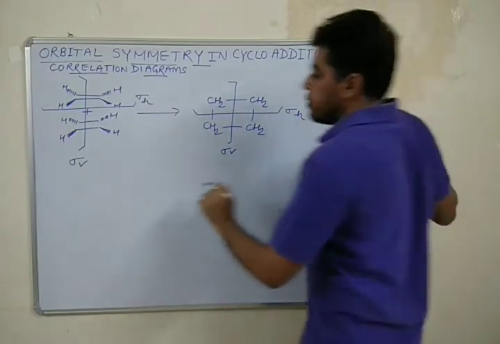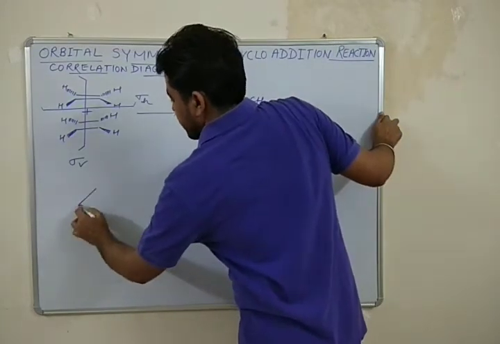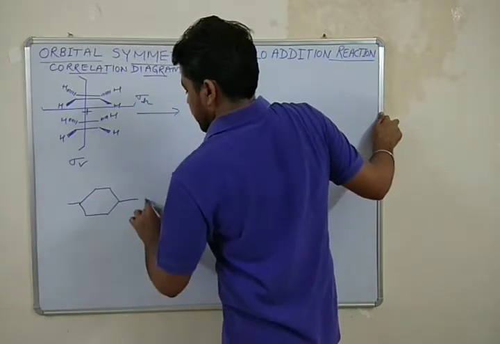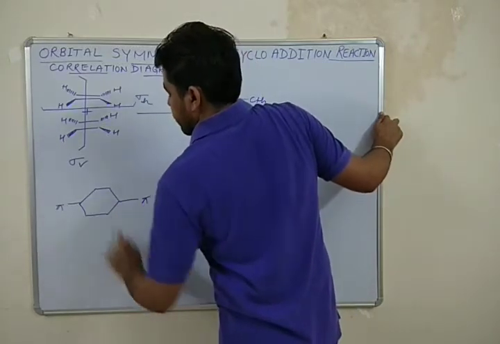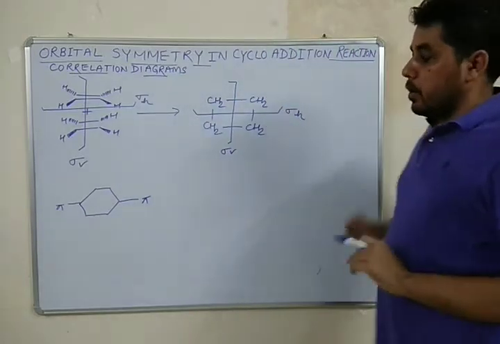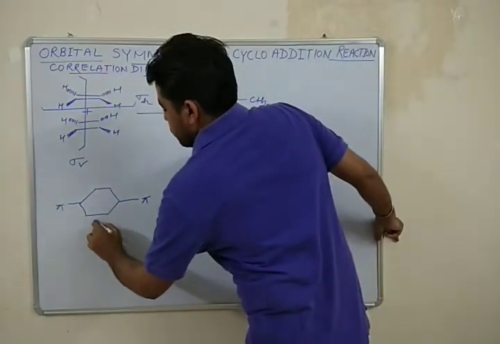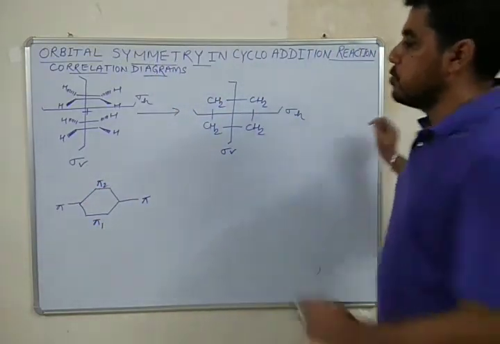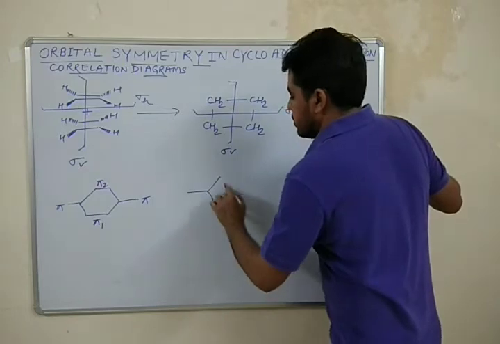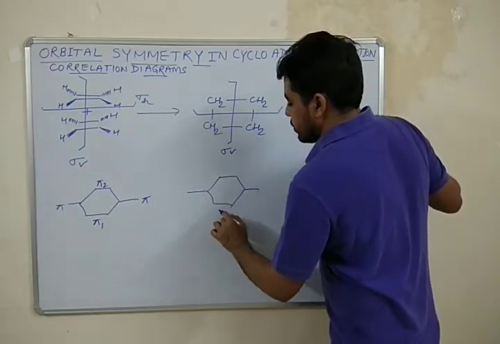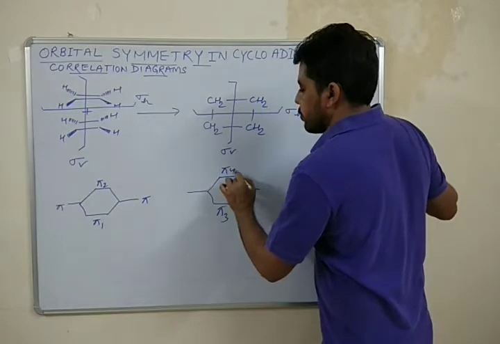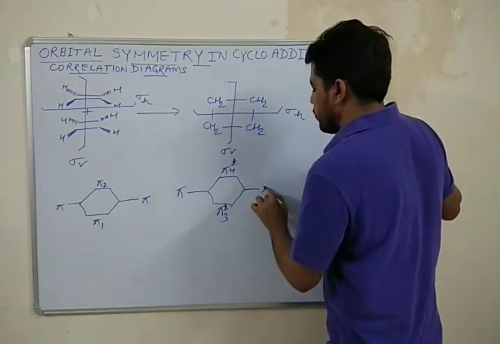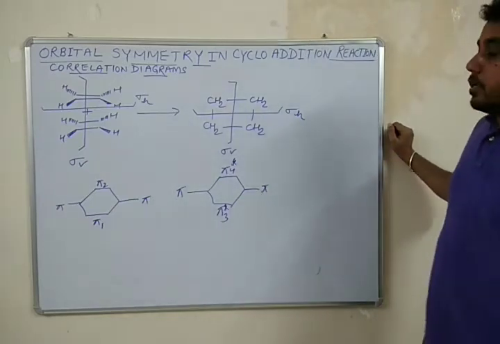These 4 pi orbitals take part in the formation of molecular orbitals. These will form pi 1 and pi 2, which are 2 bonding orbitals. Similarly, I will also get pi 3 and pi 4, which are anti-bonding molecular orbitals, right?